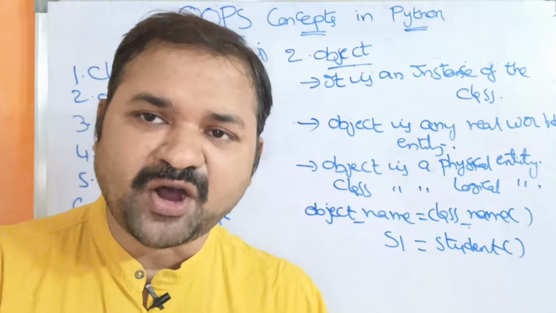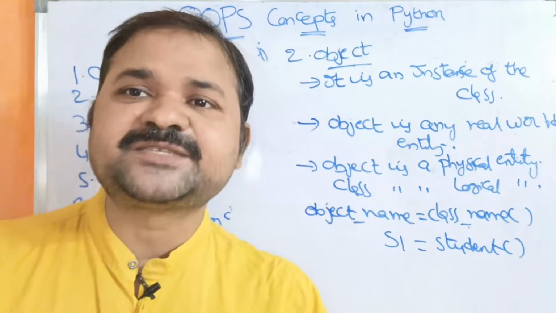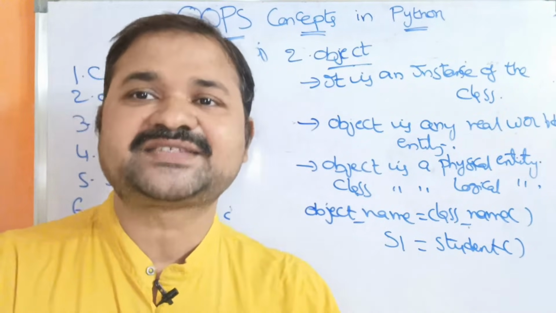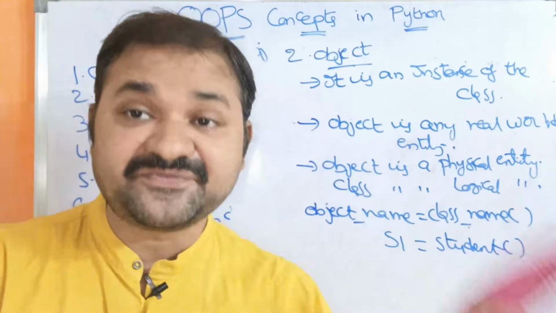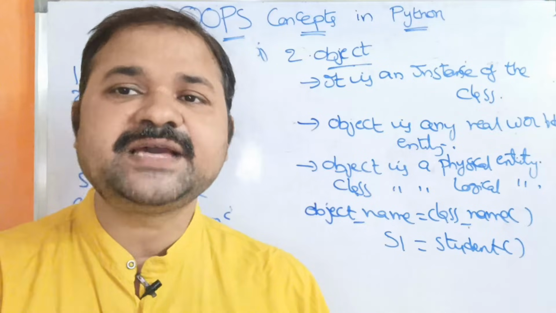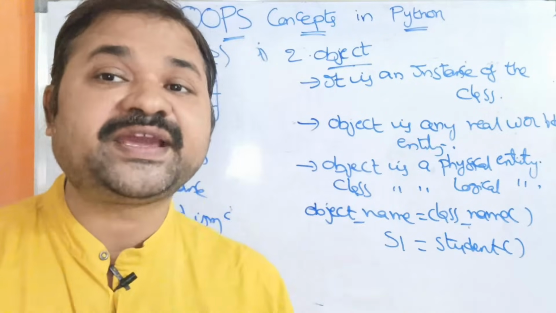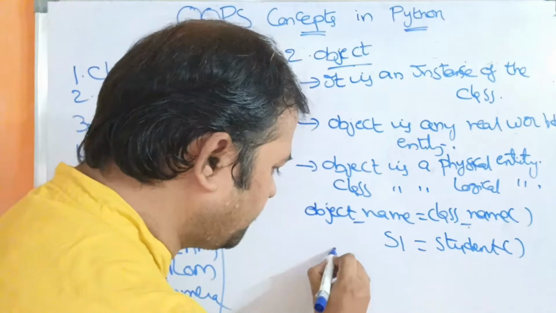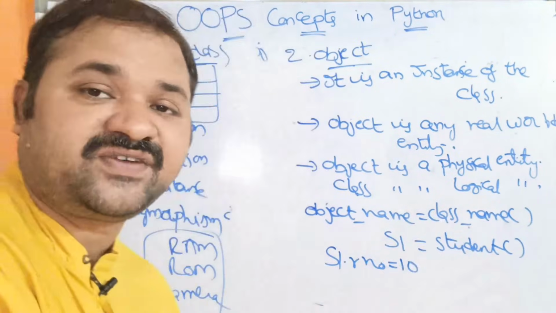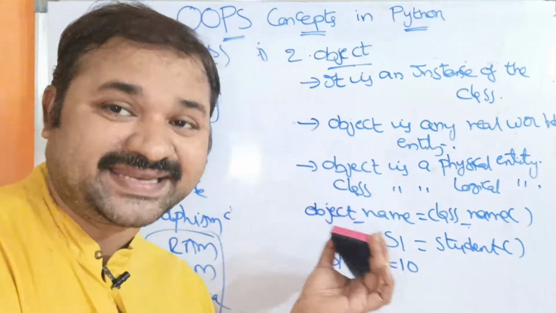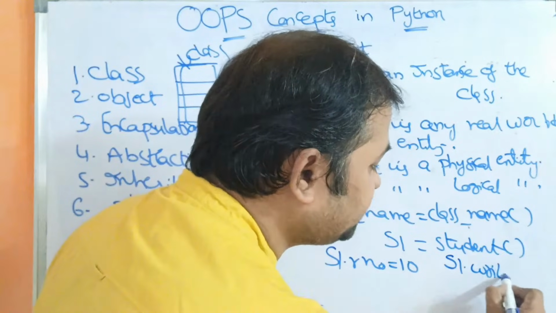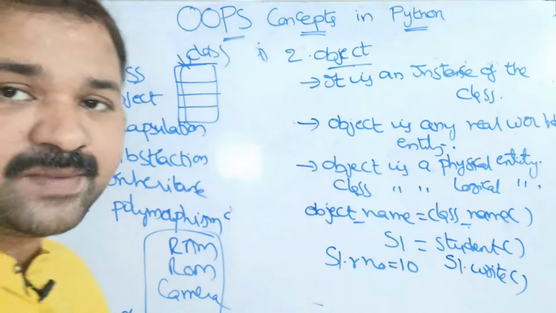So what is the use of an object? Object is mainly useful in order to access the members of the class. The class contains variables and methods, that is, variables and functions. Functions can also be called methods. In order to access them, we use the object. Simply we use the dot operator. S1 dot roll number, let the roll number be 10. Next, S1 dot write to call the function write. Likewise we can call the members. So this is about object.